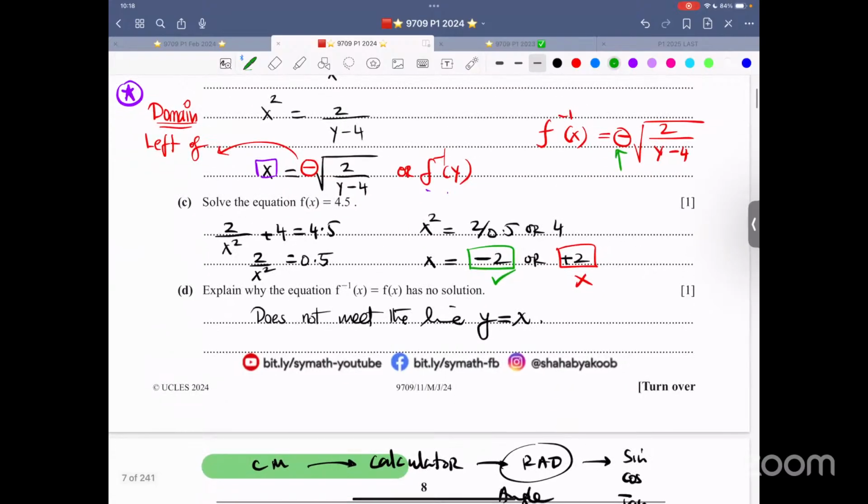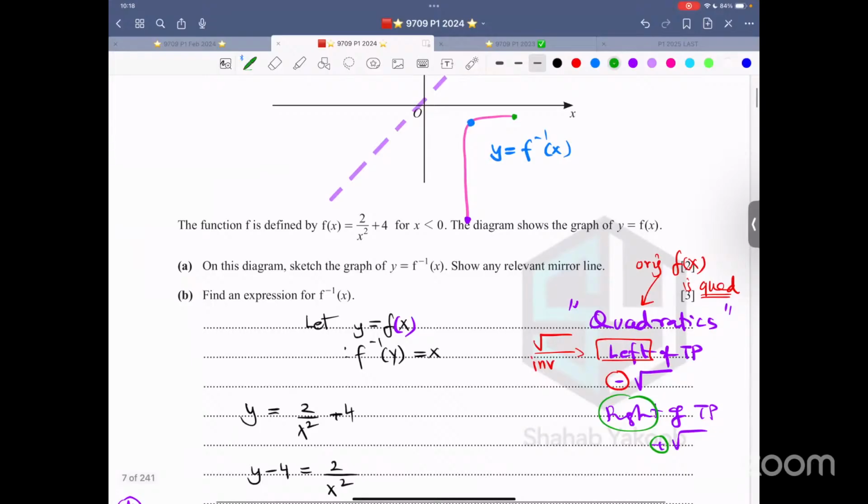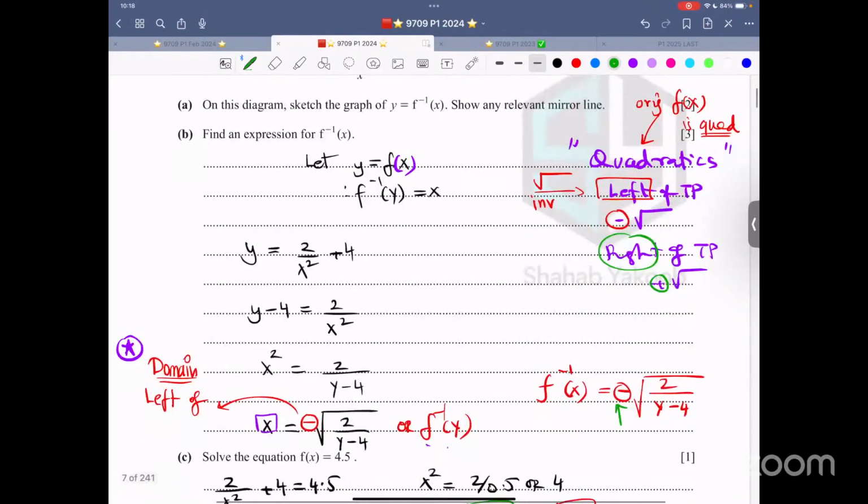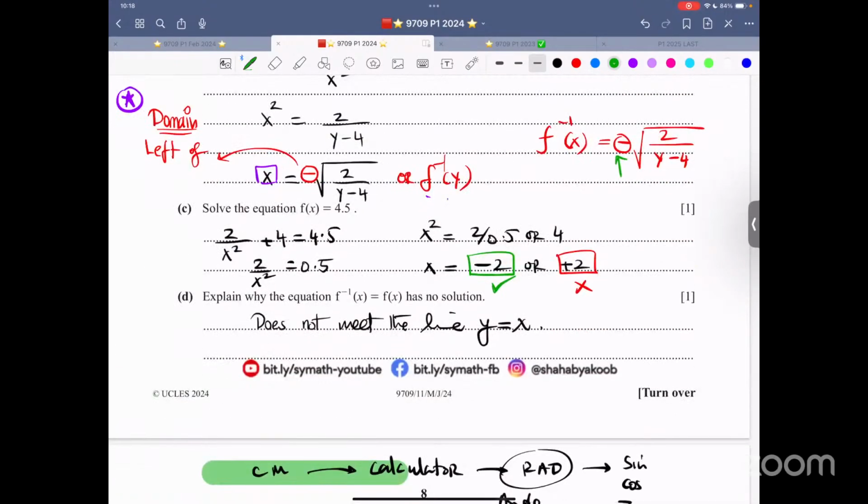Solve the equation f(x) is equal to 0.5. Again, you're getting two answers, but over here, x is less than 0. So accept the negative, discard the positive.